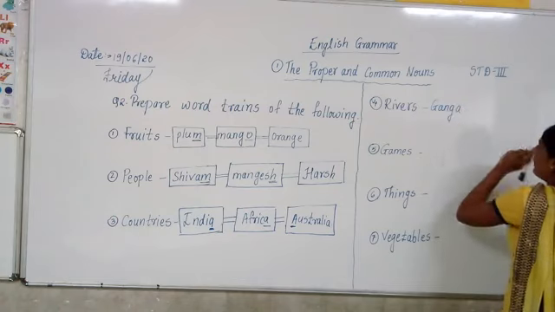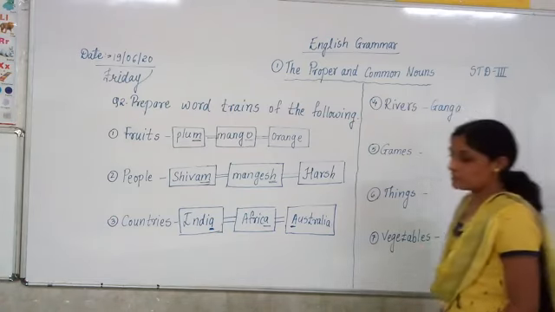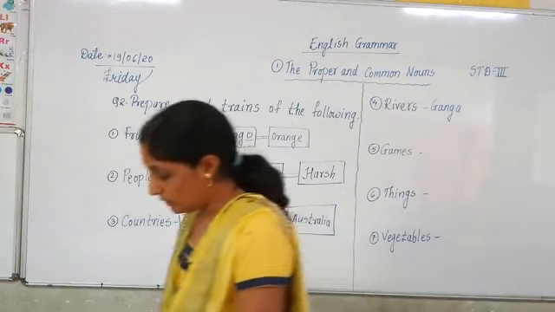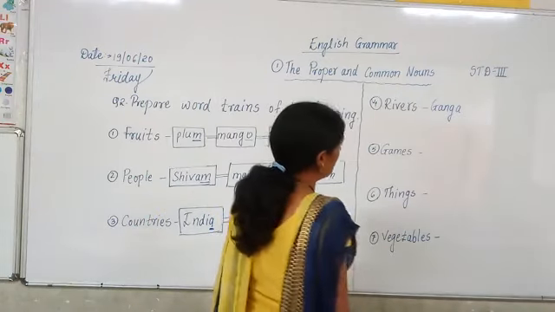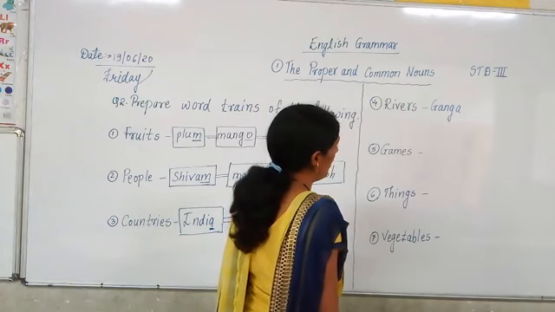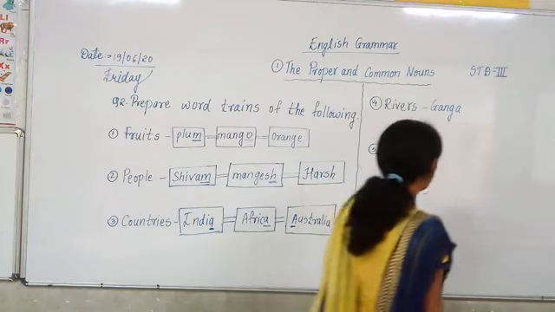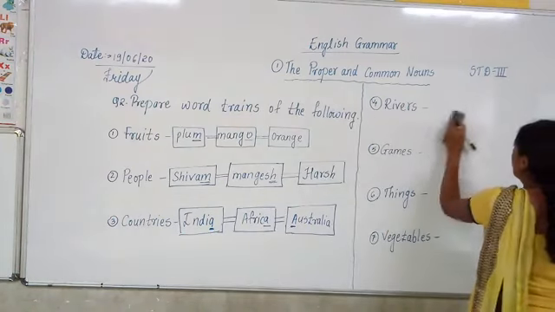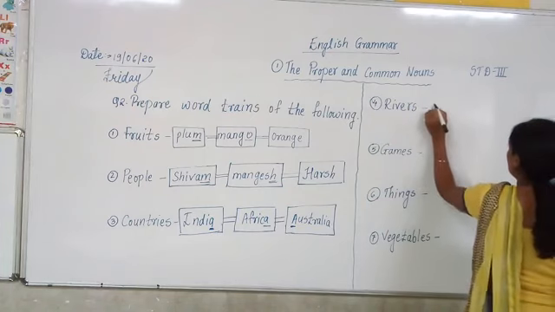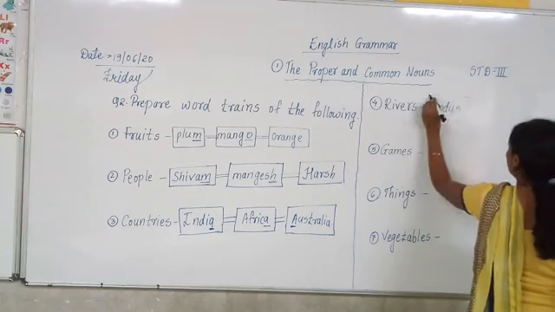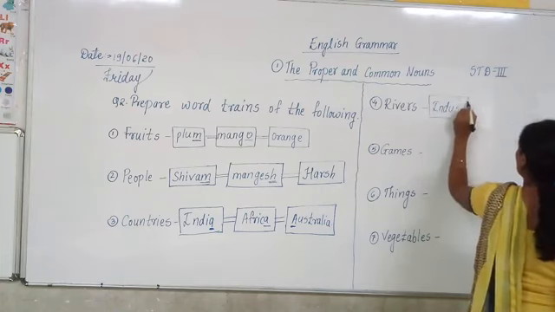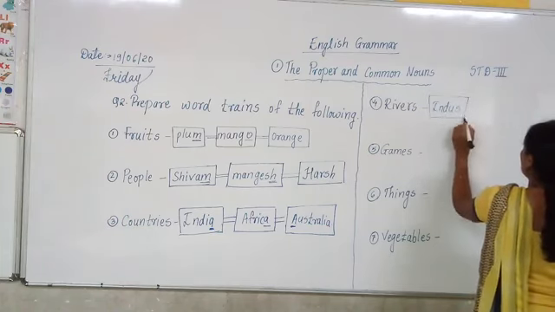Ganga. Then we want the name of a river starting with A. Come on, tell me the name of a river which starts with A. Is there any river? Or should I change? I'll take Indus. Wait, I will take the Indus river. The Indus river flows in the north part of India. Okay, the north part of India.